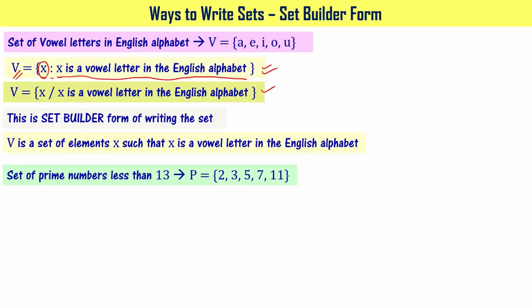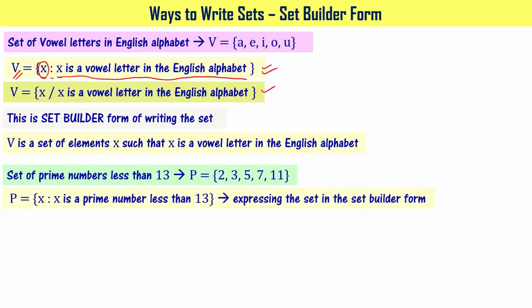Set of prime numbers less than 13 we have written in roster form as P equal to curly bracket open and close. In between we have written 2, 3, 5, 7, 11, right? This can be written in set builder form as given here. P equal to X colon X is a prime number less than 13.